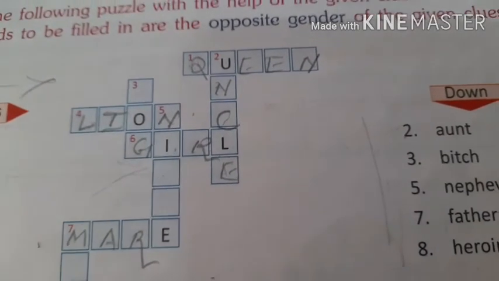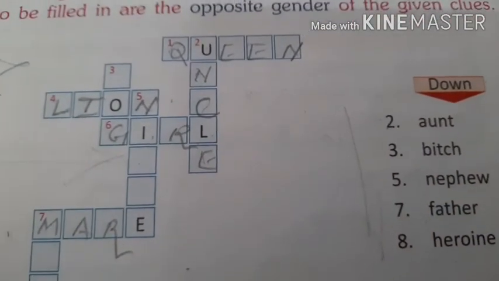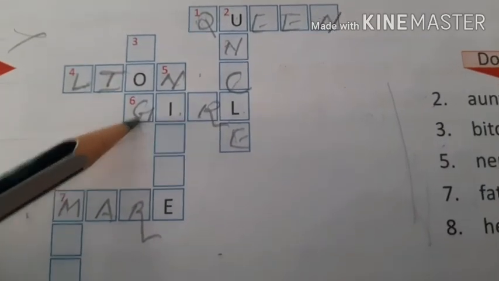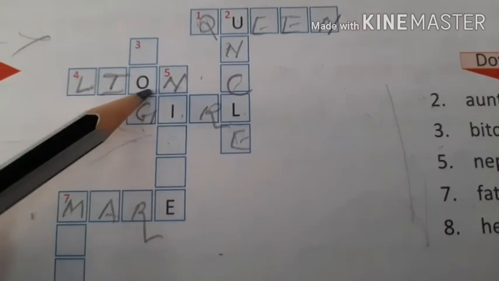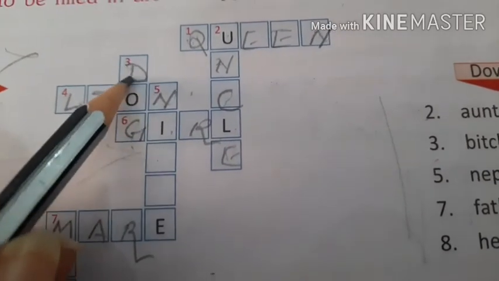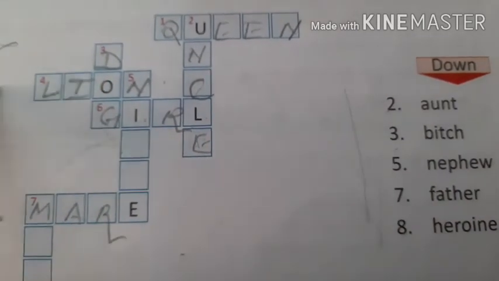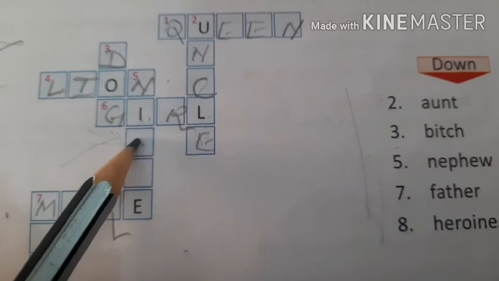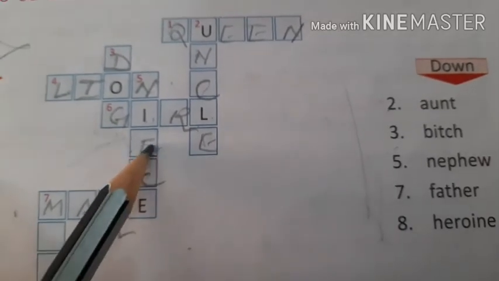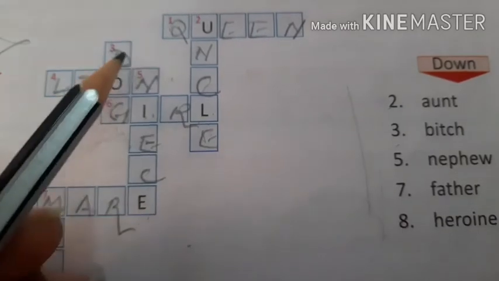So whatever the alphabets are given, that you are not going to fill or refill or overwrite. That you are going to consider. What is the opposite gender of number 3? Bitch. Dog. So where is number 3? Yes. See, we have already filled G for the girl. So G is there. O is already printed. So we are just supposed to write D over here. So D-O-G. Number 5 is nephew. What is the opposite gender of nephew? Niece. So N we have already filled out of lion. N-I is given. N-I-E-C. And E is already there over here. Okay. N-I-E-C-E is the answer for number 5.